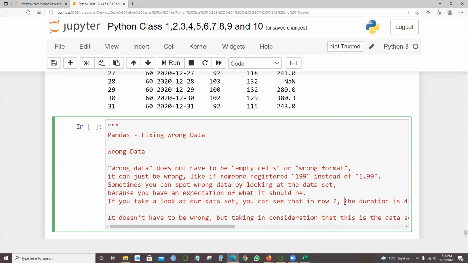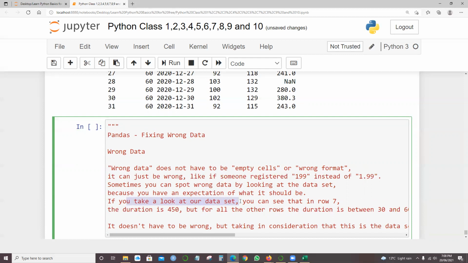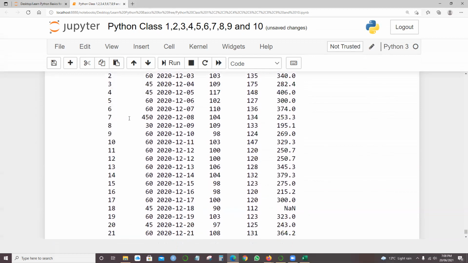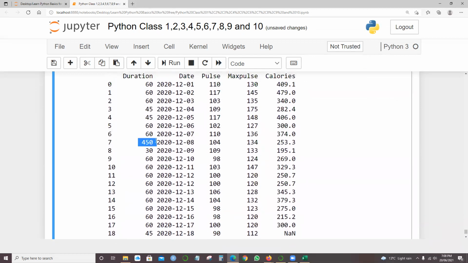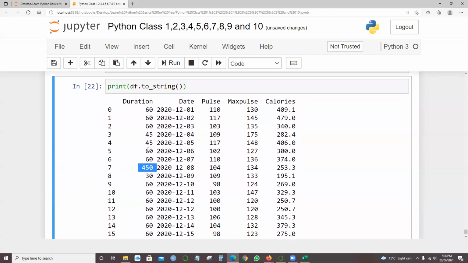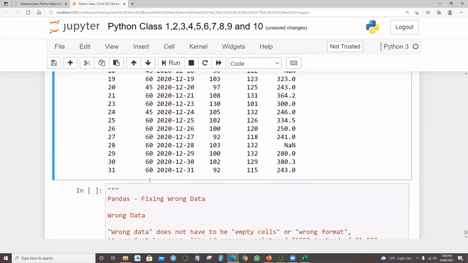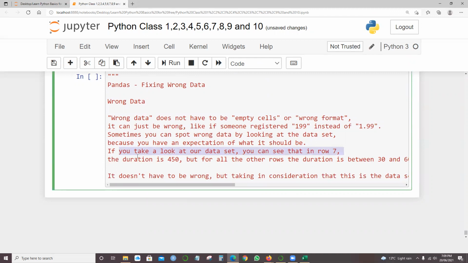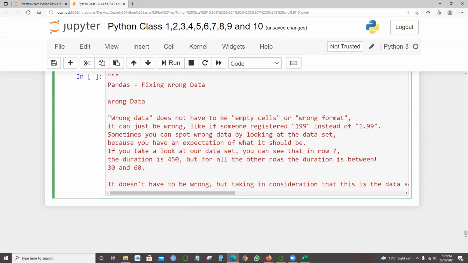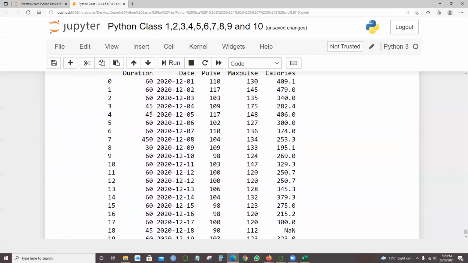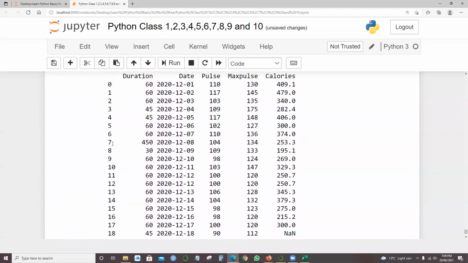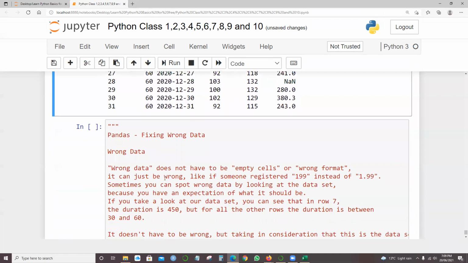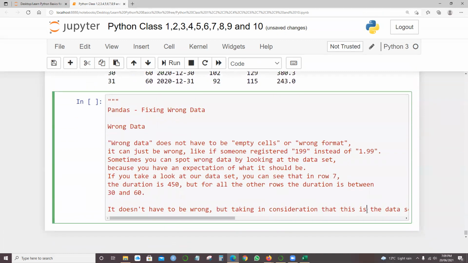So here, if you take a look at our data set, you can see that in row 7, the duration is 450. Look at this data. The duration is 450. Everything else is like 60. I think it is in minutes or seconds, but 450 is something different, right? For all the other rows, the duration is between 30 and 60. Did you observe? We have 30 or 60, but only one row with 450. So we can treat that as something wrong.